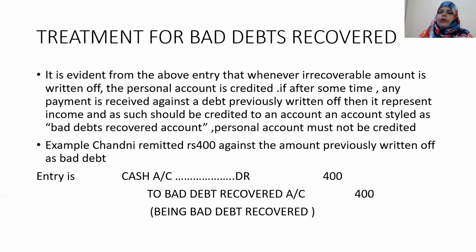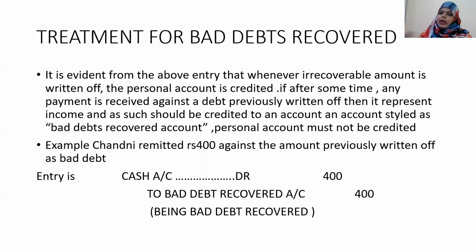Now this is when the person, after a passage of time, pays the money, the recovery from the bad debt is not transferred to the personal account of the person. Suppose Ram and Sham. Ram has taken rupees 5,000 from us. He has become insolvent and the court has ordered to pay 1,000 rupees. He can pay only 1,000 rupees.